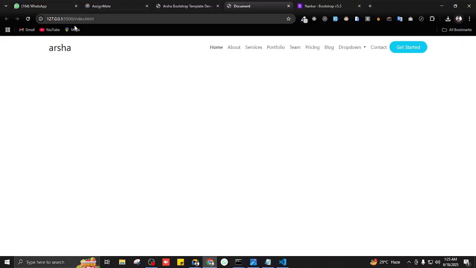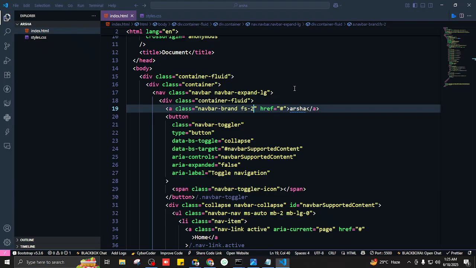Okay, great. Now I want to make it uppercase, like every letter should be capital. So what would be the class? I haven't told you guys about it, but take a guess. What would be the class to make everything capital? Good, uppercase. But there is another word that comes before uppercase.